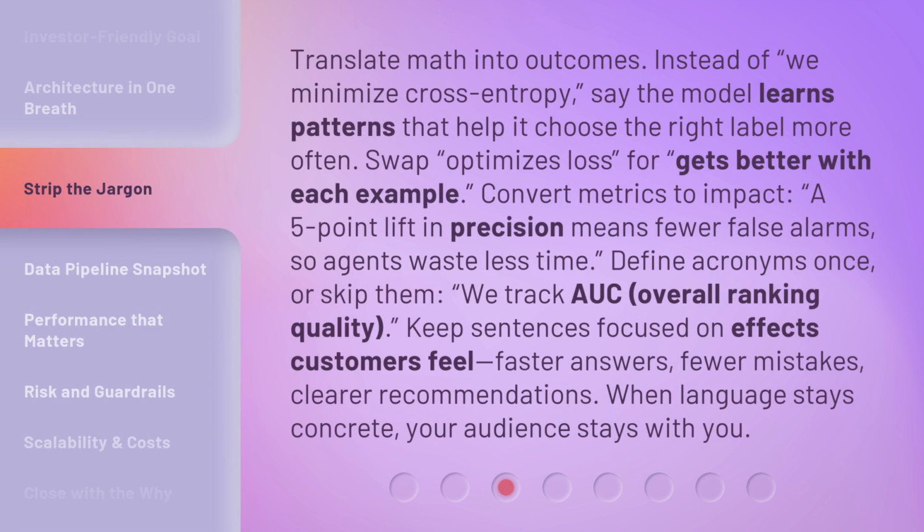Translate math into outcomes. Instead of, we minimize cross-entropy, say the model learns patterns that help it choose the right label more often. Swap optimizes loss for gets better with each example. Convert metrics to impact. A 5-point lift in precision means fewer false alarms, so agents waste less time.